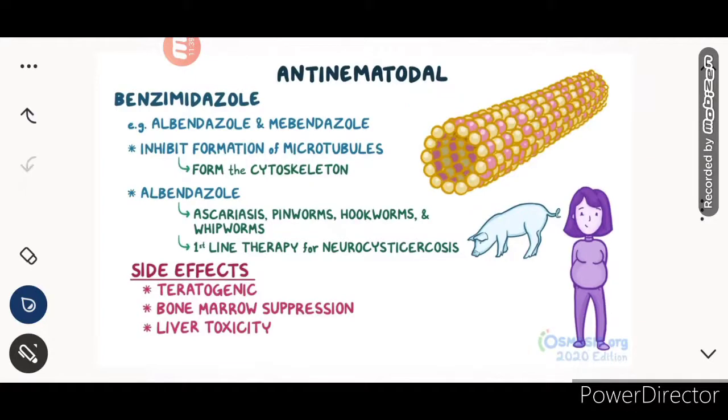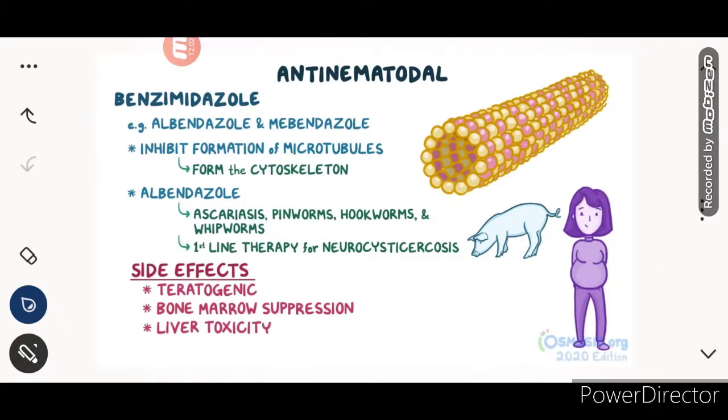Okay, so in anti-nematodal drugs, the first example is the benzimidazole. The examples are albendazole and mebendazole. They inhibit the formation of the microtubules from the cytoskeleton. So the base of the cytoskeleton is being inhibited from forming. So that will cause the death of the parasite.